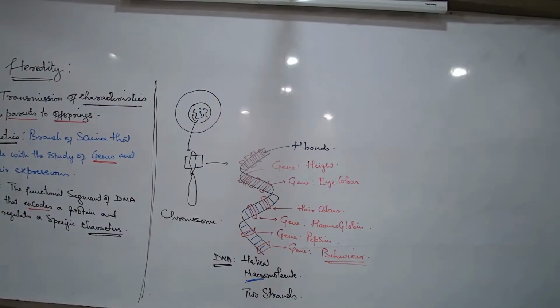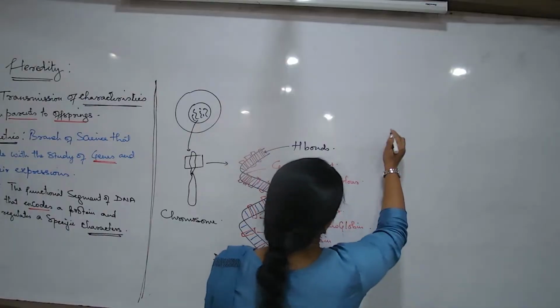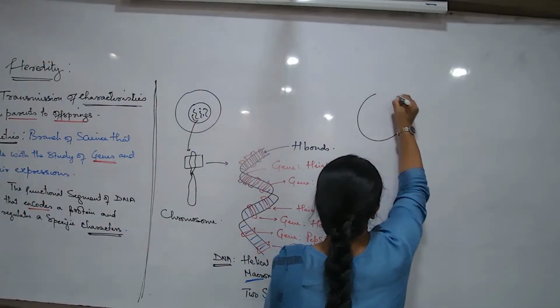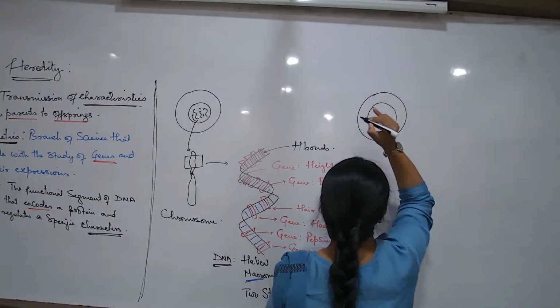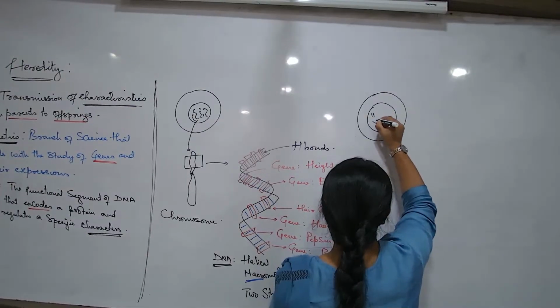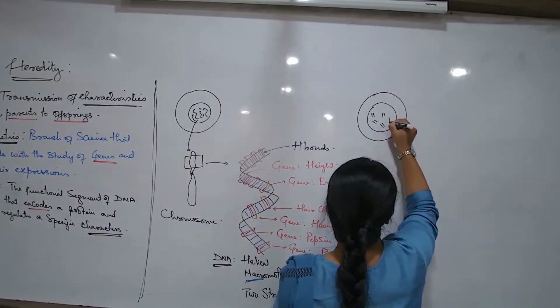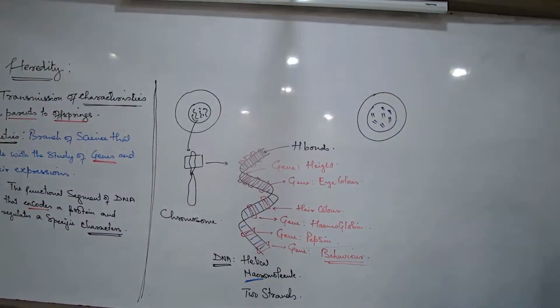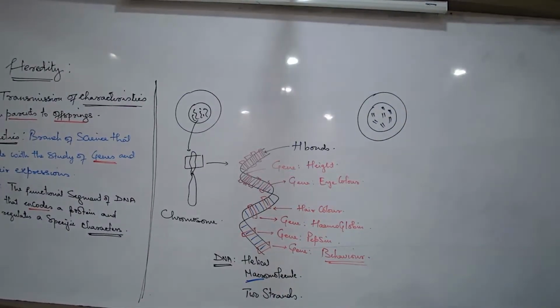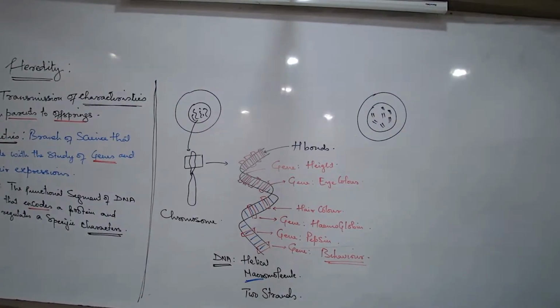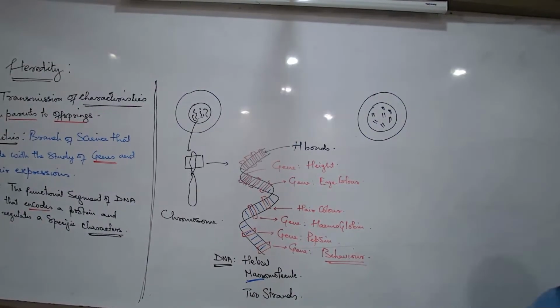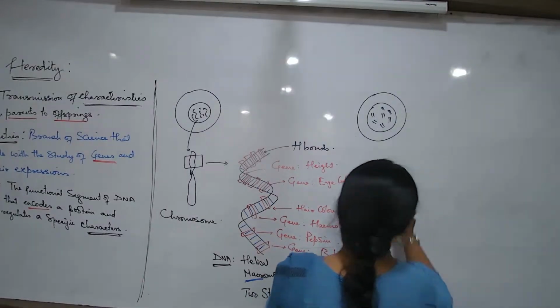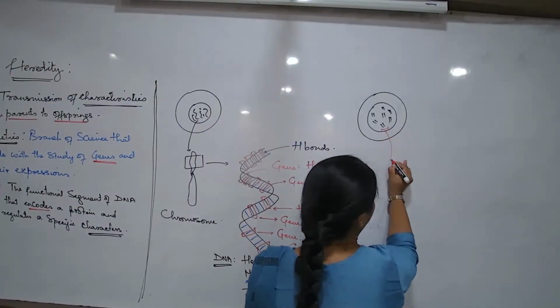Now, when we talk about the chromosomes in our cells, let us talk about the chromosomes that we have in our cells. This is one particular cell in our body. This is the nucleus. The chromosomes which are there in our cell, are they single chromosomes? No, they are not single chromosomes. How are they? They are always in the form of pairs.